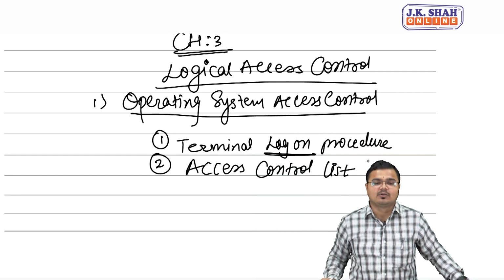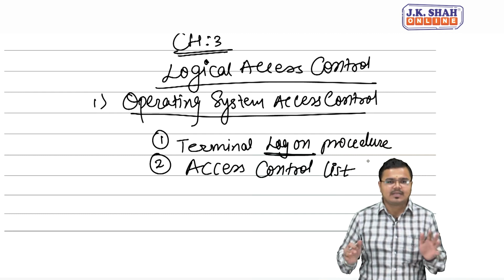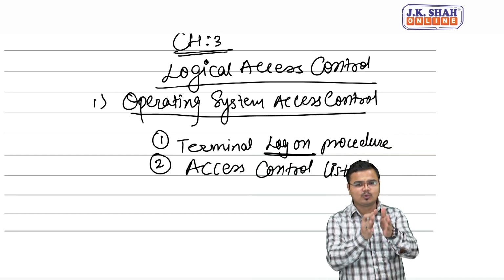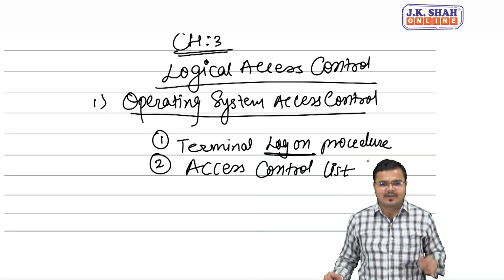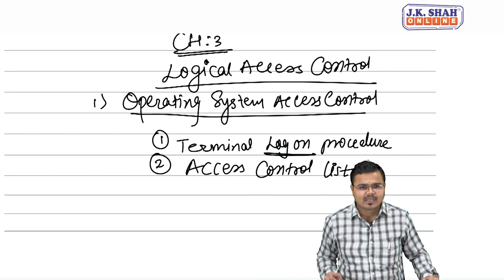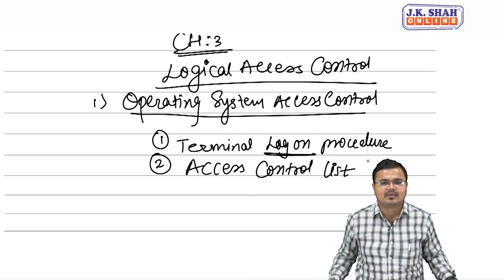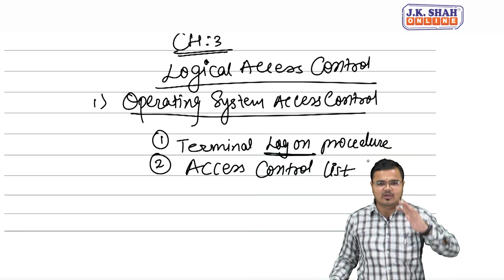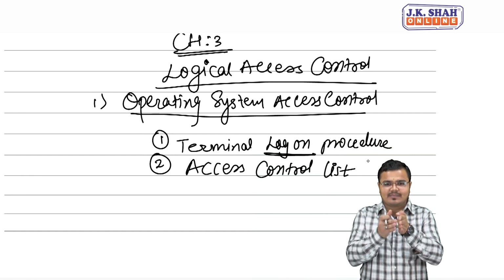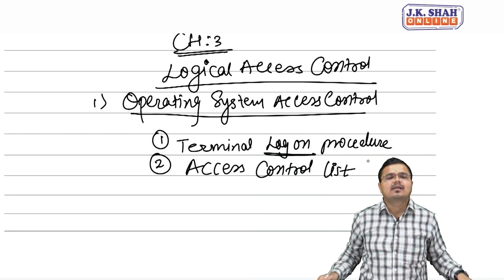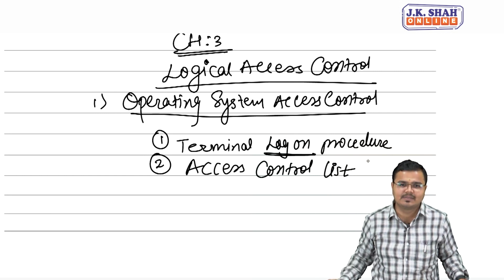Now what do you mean by the access control list, people? A list of authorized people who are allowed to enter the system. Generally when you are using your personal computer, you have two things there. First is the admin account, and second is a guest account. But apart from the guest account, you can make another person's account also. Then if anybody tries to gain access, the other person's user ID or password won't be available. First, the terminal logon procedure is the main window to open. The access control list refers to this: access to the system can be limited by giving certain commands to the system, so the system will not allow that person to use data beyond the accessible rights.